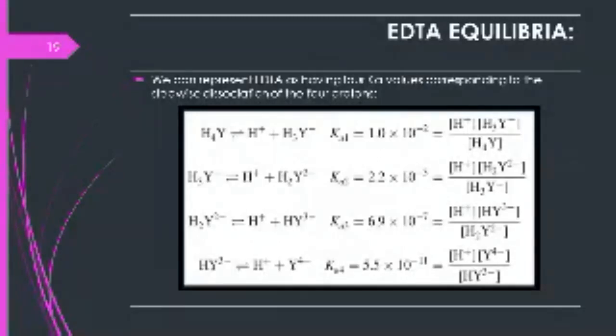In the first step, the dissociation constant is 1.0 × 10^-2, and in the second step, the dissociation constant is 2.2 × 10^-3. In the third step, the Ka value is 6.9 × 10^-7, and in the fourth step, the Ka value is 5.5 × 10^-11.